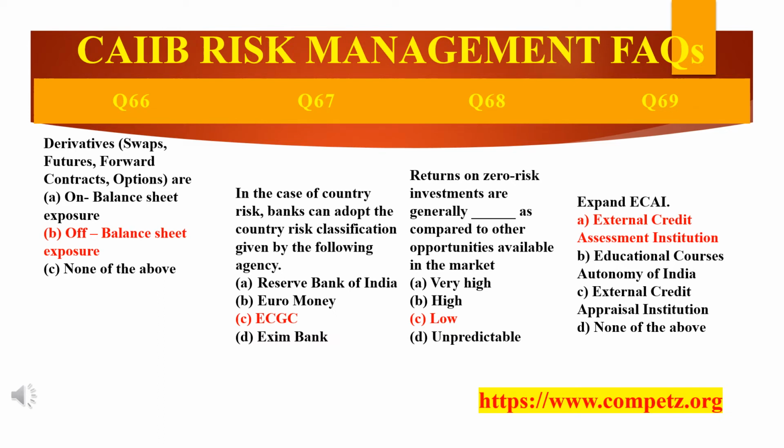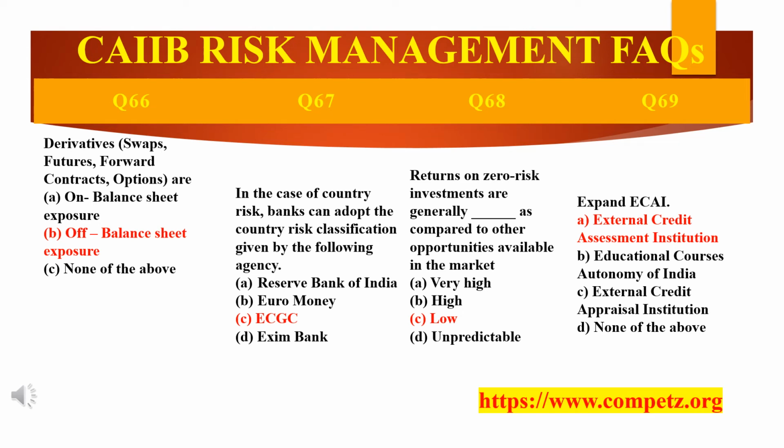This is also a rating agency which assesses the credit worthiness of an organization and assigns it a score, a grade or a rank that indicates the general credit worthiness of a borrower. So these credit ratings assigned by ECAI, that is External Credit Assessment Institutions, are considered by prospective investors and lenders, including the banks, in their investment or credit appraisal.